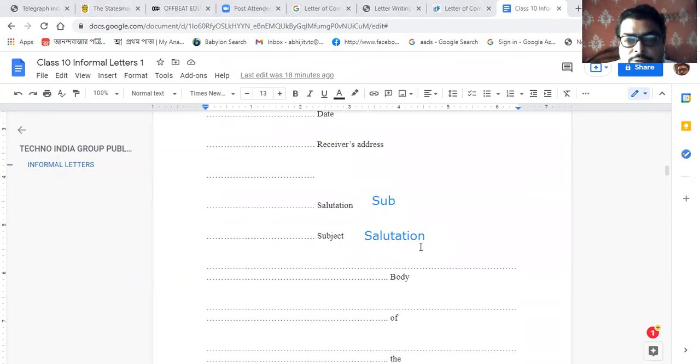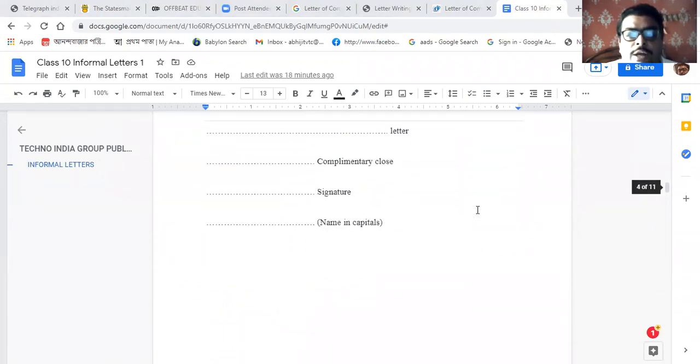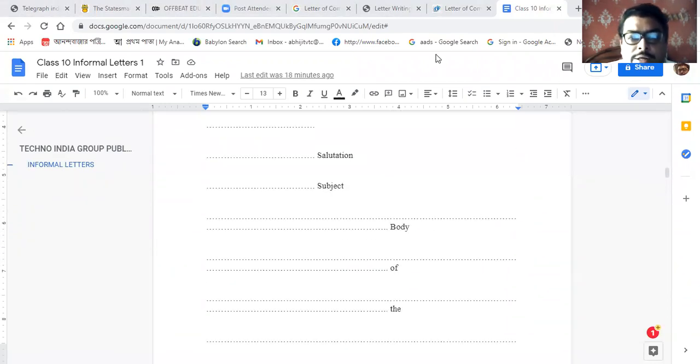Next, very important now, the body of the letter.